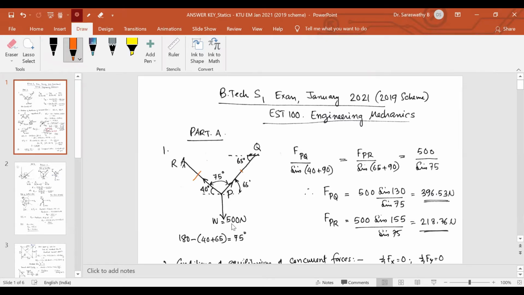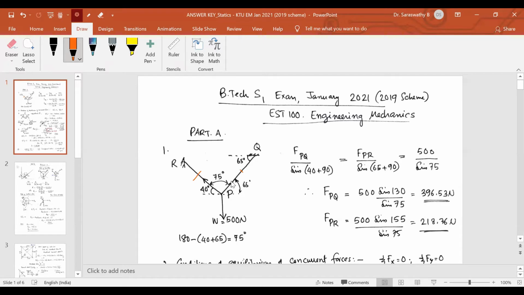This is the weight 500 Newton. So three forces acting at a single point. So concurrent force system, you have to apply Lami's theorem. For that, the angles, this angle 40 degree and 65 degree are given in the question. So Lami's theorem is force W divided by sine of the angle between the other two forces. So 500 by sine 75.